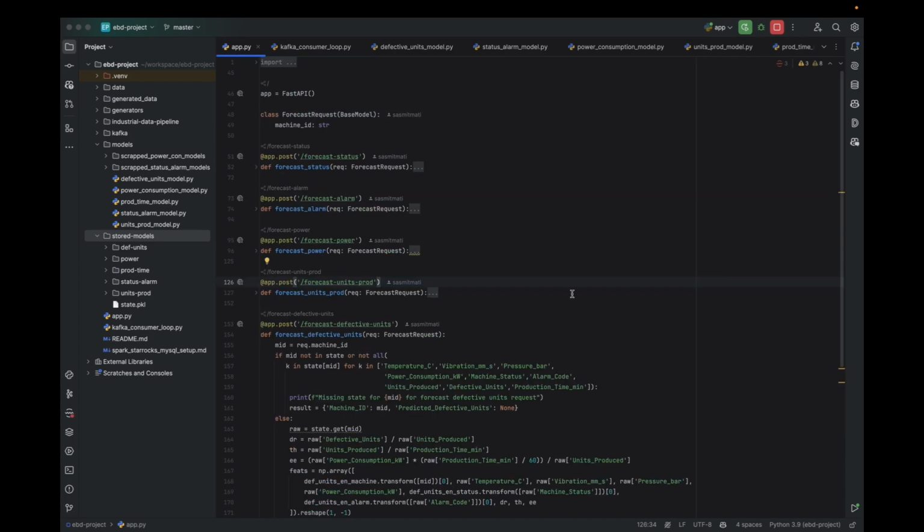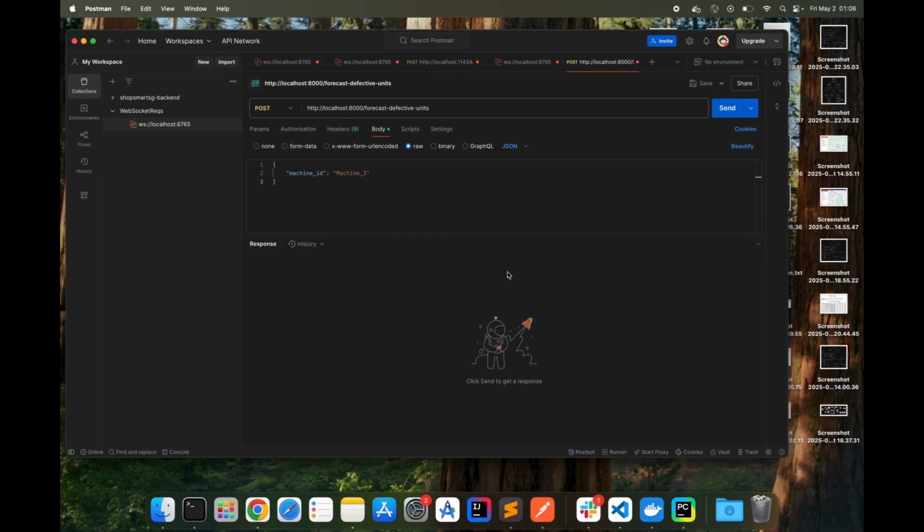Grafana queries for live next value forecasts from these models via REST APIs, which are all maintained in this file. Whenever any of these APIs are hit, it will provide the next forecasted value for that entity based on the last received value from the Kafka events. Let us see an example of forecasting the number of defective units from machine 3. Triggering the API gives us a predicted value of 5, while the last received value from the Kafka event was 6.